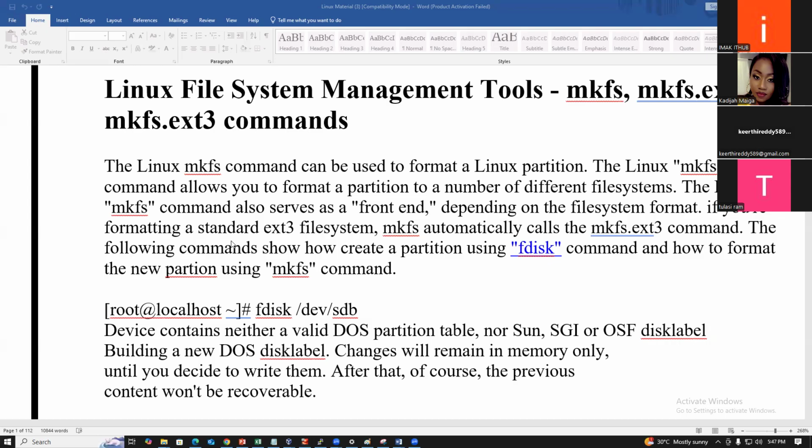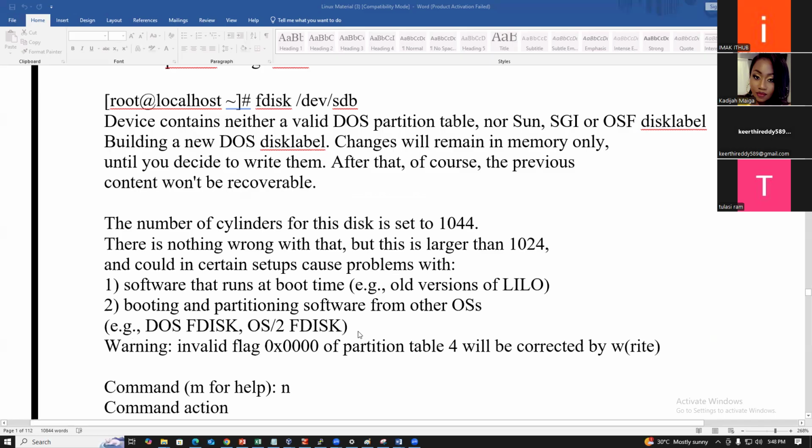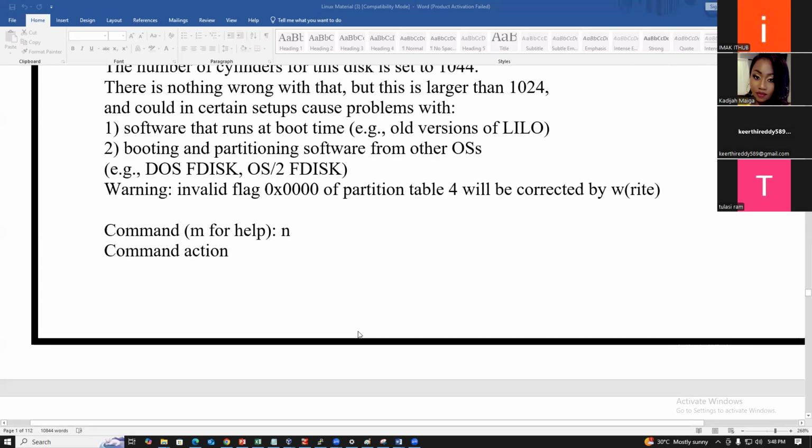If your format is the standard ext3 file system, mkfs automatically calls the mkfs.ext3 command. The following command shows how you can create a partition using the fdisk command and then format the new partition using the mkfs command. I will show you that.